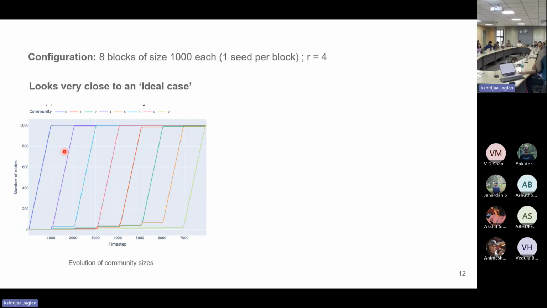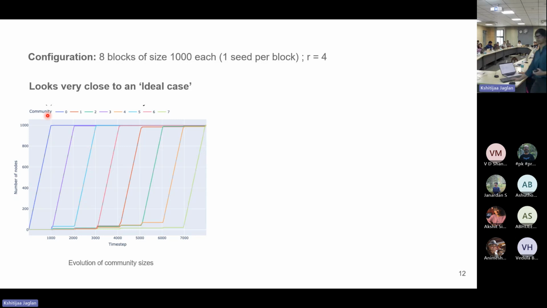Okay, so if we look at community evolution, if we look at this region from 0 to 1,000 time step, so time step is nothing but the iteration itself. In this particular case, we see that the community 0 is growing steadily, which means all the nodes that we are sampling in that 1,000 time window, all of those belong to community 0.